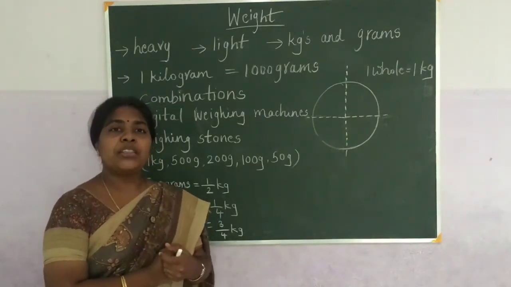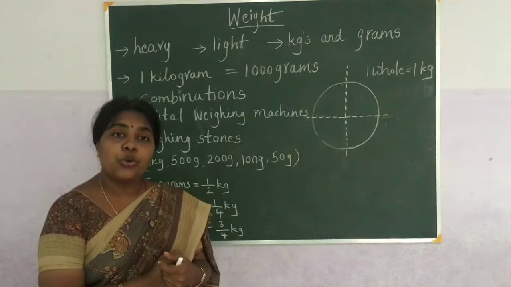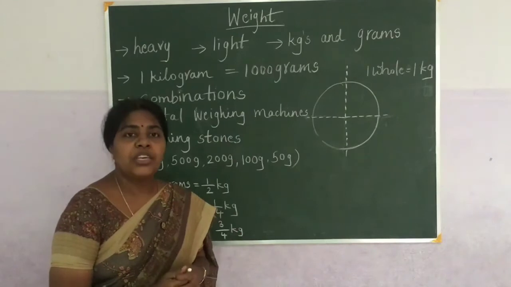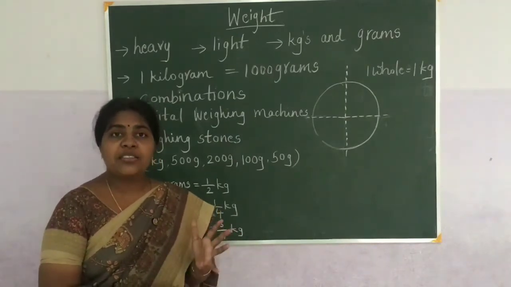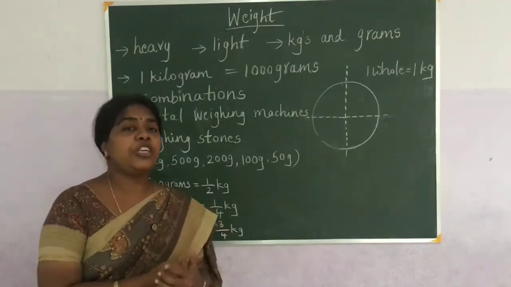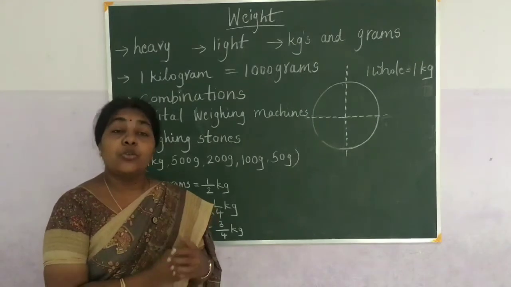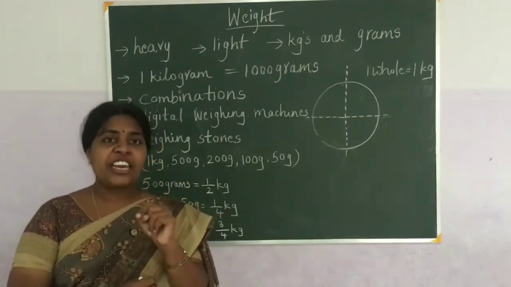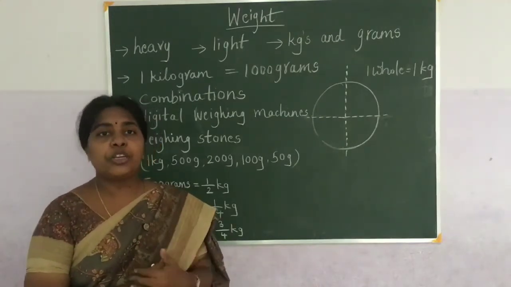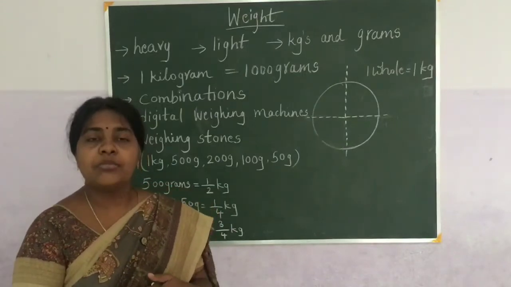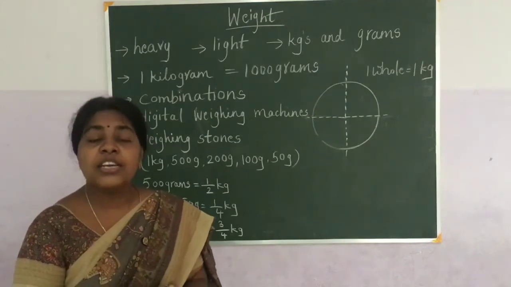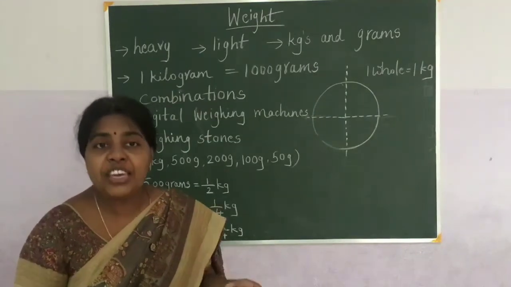But if your mother asks you to go to the mill and bring 1 sack of rice. Here I am telling sack. Sack means it contains nearly 20 to 25 kgs of rice. Previously you brought only 1 kg. 1 is a less number, so it is very easy to carry. But here it is 20 to 25 kgs. Can you carry? No. Why? Because 20 or 25 kgs means it is very heavy.